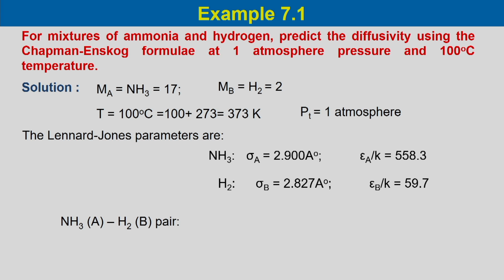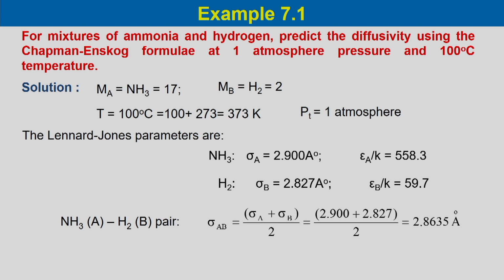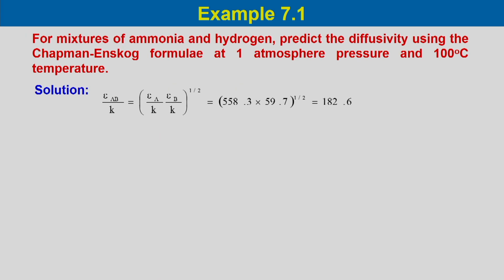So, now for the ammonia hydrogen pair, we can calculate sigma AB, which would be equal to sigma A plus sigma B by 2, which is 2.900 plus 2.827 divided by 2, which would be equal to 2.8635 angstrom. Now, epsilon AB by K would be equal to epsilon A by K into epsilon B by K to the power half. If we substitute the values, we will get 182.6.